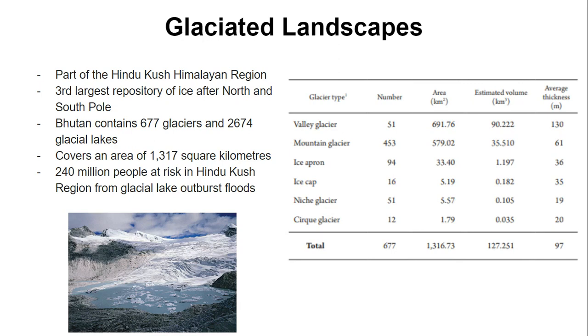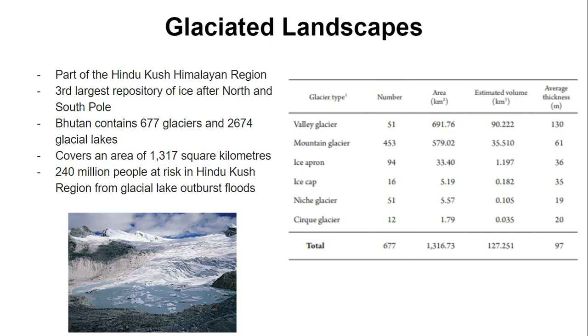Given that these glaciers are located in the Himalayas, it's no surprise that over 500 of them are either mountain or valley glaciers. Other types of glacier found in Bhutan are niche glaciers, cirque glaciers, and ice cap glaciers. Niche glaciers are ones found in small gullies on north-facing slopes in the northern hemisphere. A cirque glacier is when ice collects in a corrie before moving over the corrie lip into the main valley.